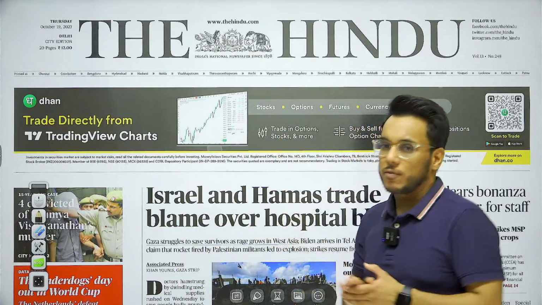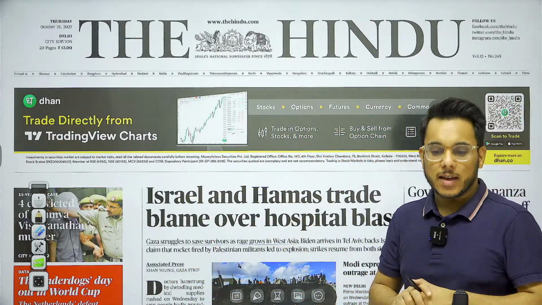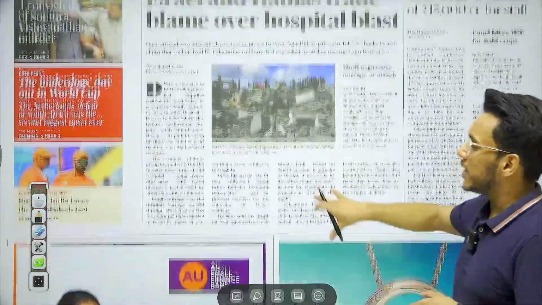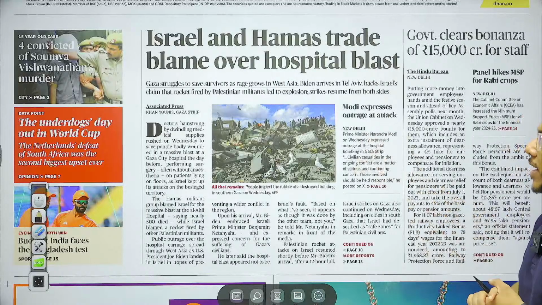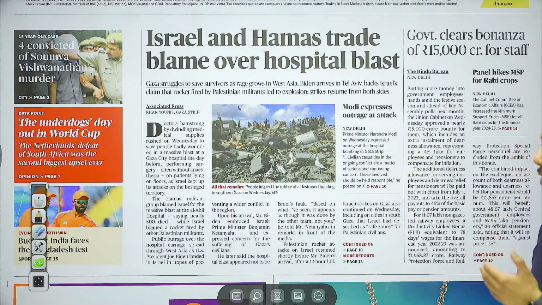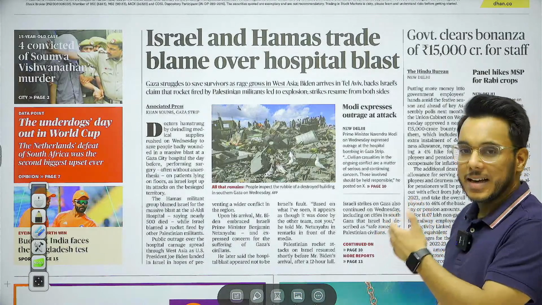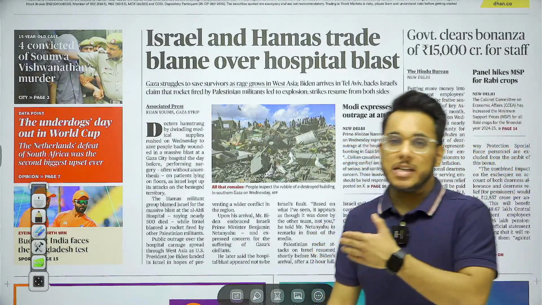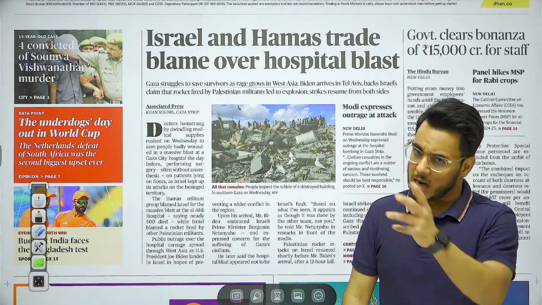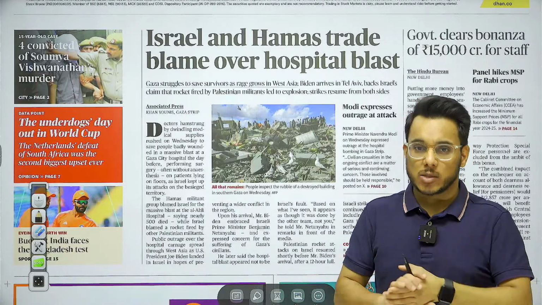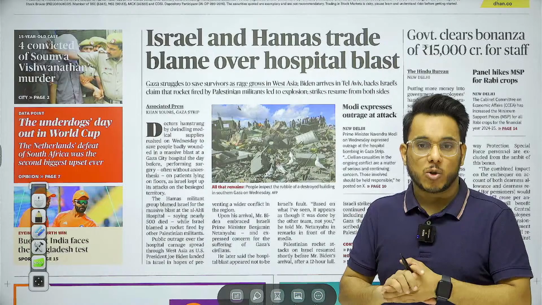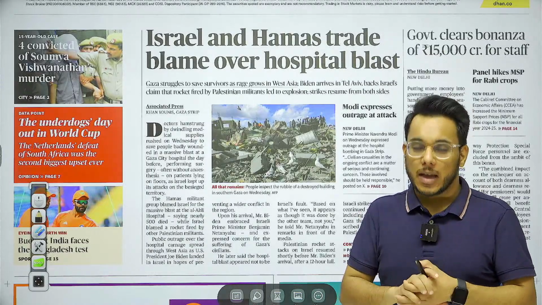Now let's first see an overview of the entire newspaper so that we can understand which articles are important in today's paper. So first page, Israel and Hamas trade blame over hospital blast. Recently we have seen that an attack was carried out on a hospital in Gaza city. Now Hamas and Israel are both putting the responsibility on each other for this. The Prime Minister of India has also shown outrage over this incident.